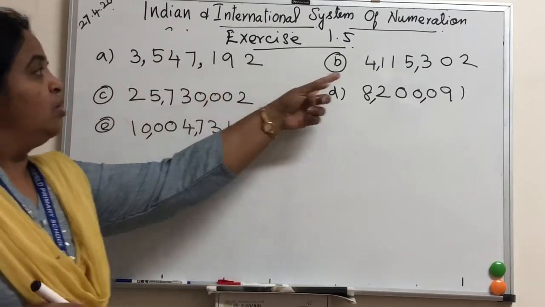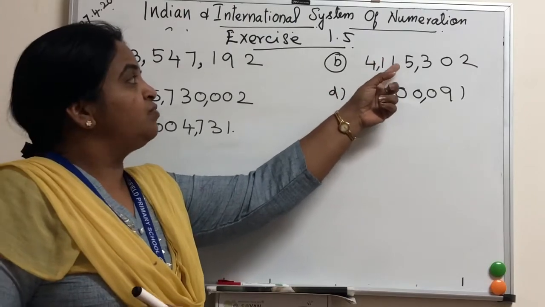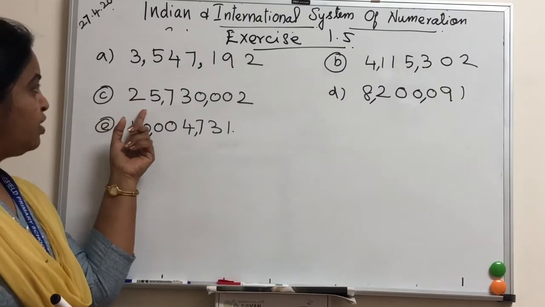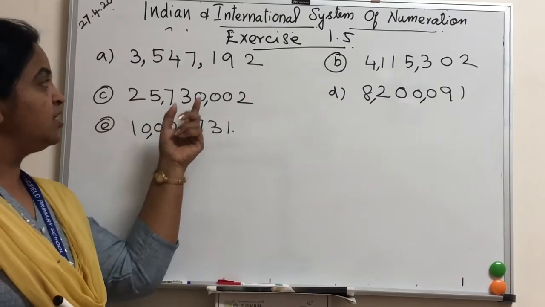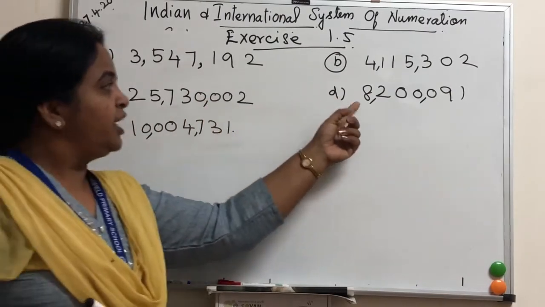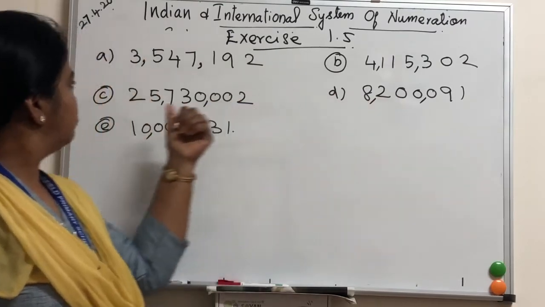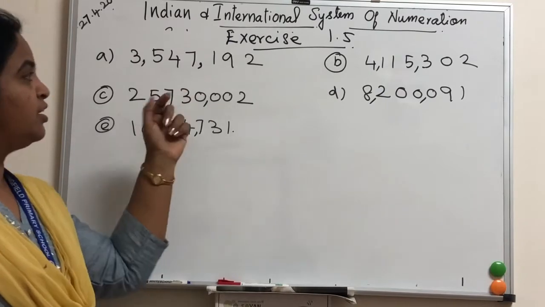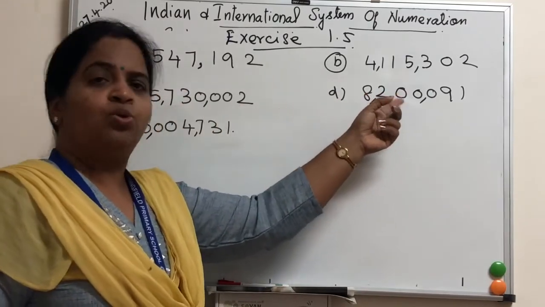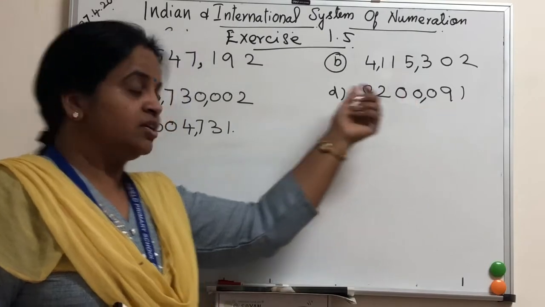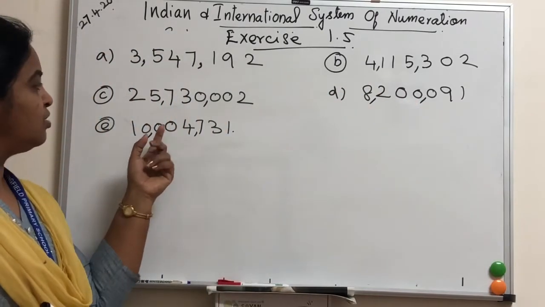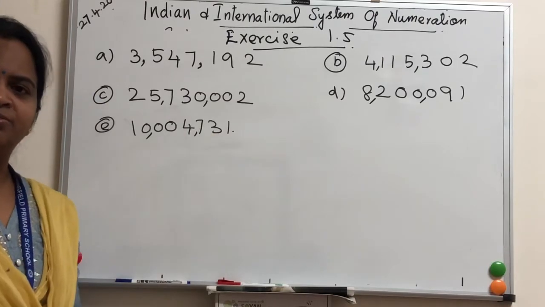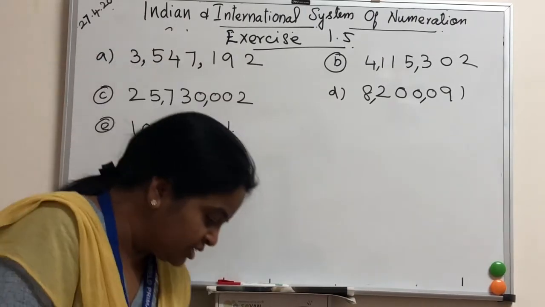3,547,192. 4,115,302. 25,730,002. 8,200,000. What I told? 25,730,002. Here 8,200,091. Here 10,004,731. Do you got it? We will do the next sum.